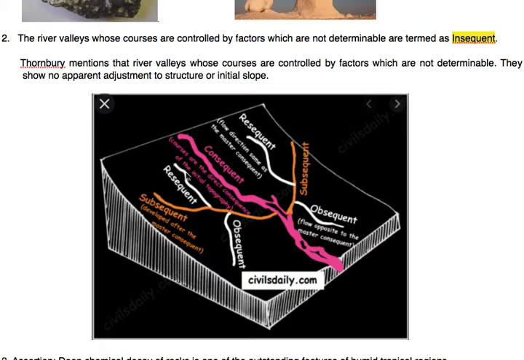Another river that merges with the subsequent in the same direction as the main river, the consequent, is known as resequent. But if another river merges with the subsequent and its direction is opposite to the consequent river, that is known as obsequent.